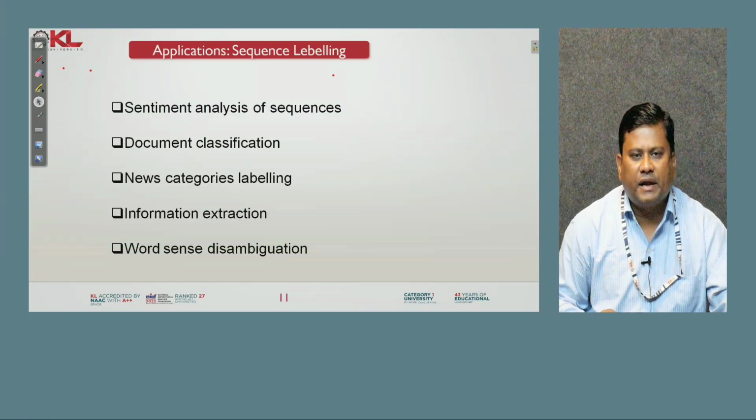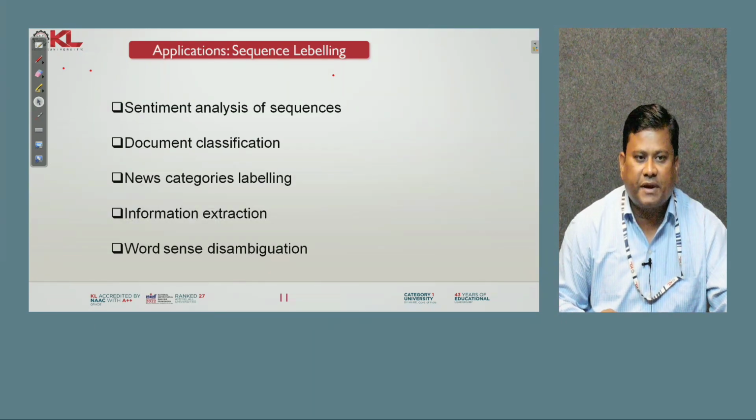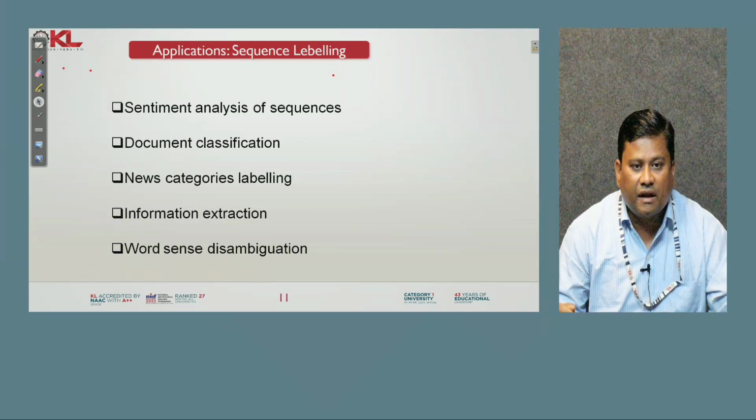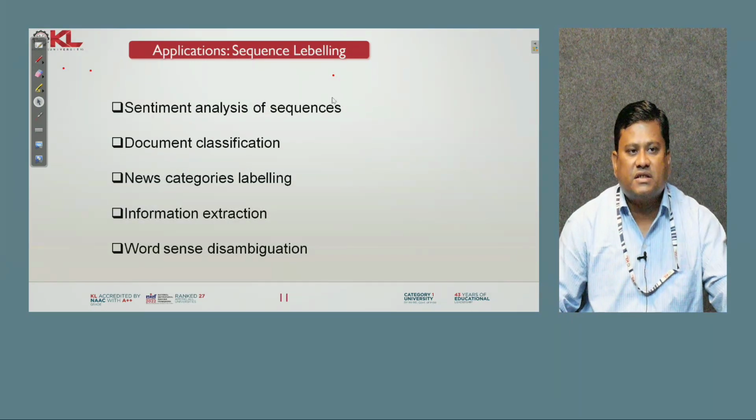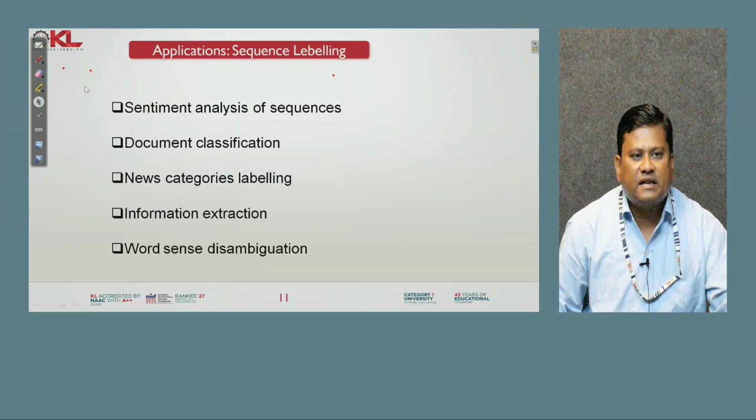Applications: we will go through the applications of sequence labeling. It can be used in different fields, like sentiment analysis of sequences, document classification, news category labeling, information extraction, then word sense disambiguation.